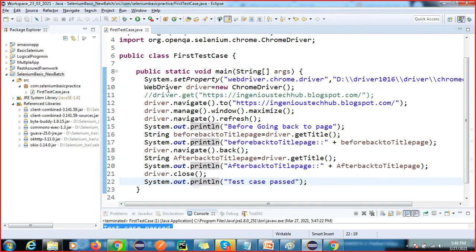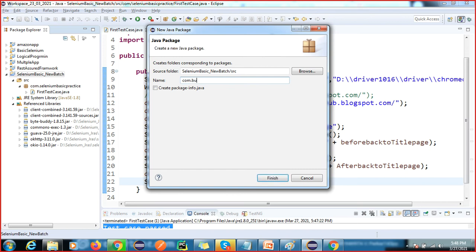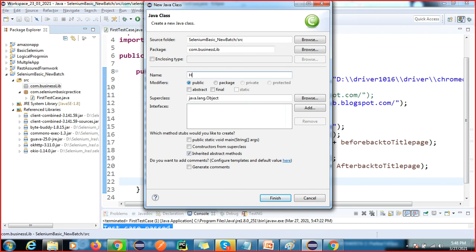How to create our own functionality? So I will create another package that is called com.business library. You can write any class name here. I'm going to write helper class or handler or reusable method. Handlers. Okay, I'm writing just handlers.